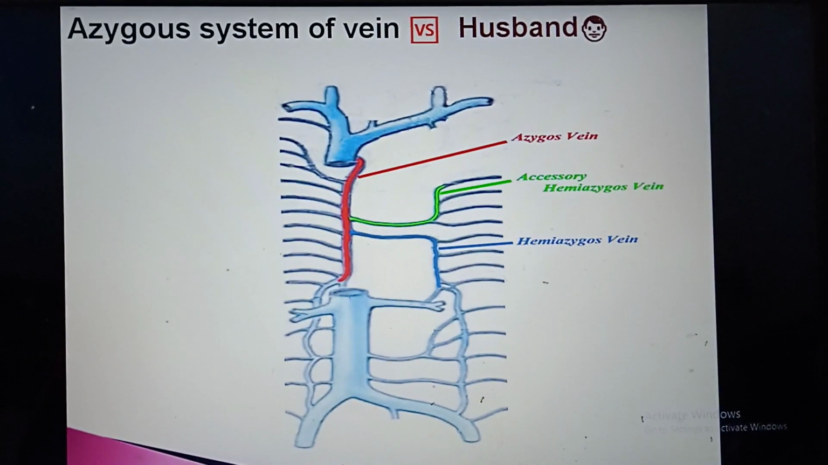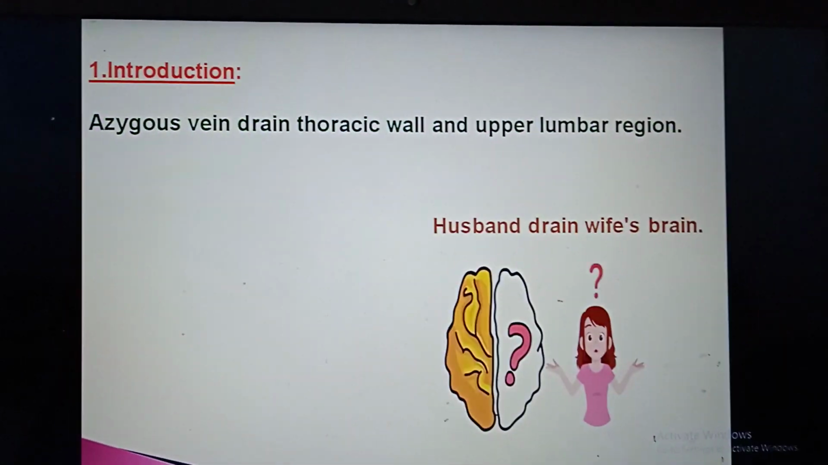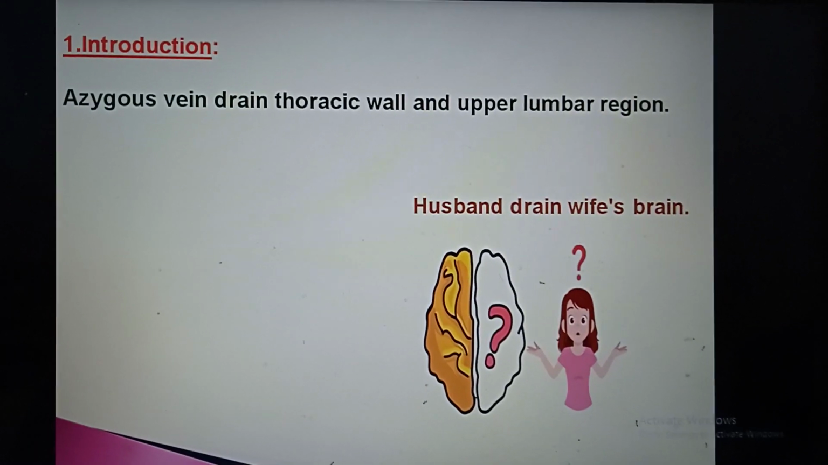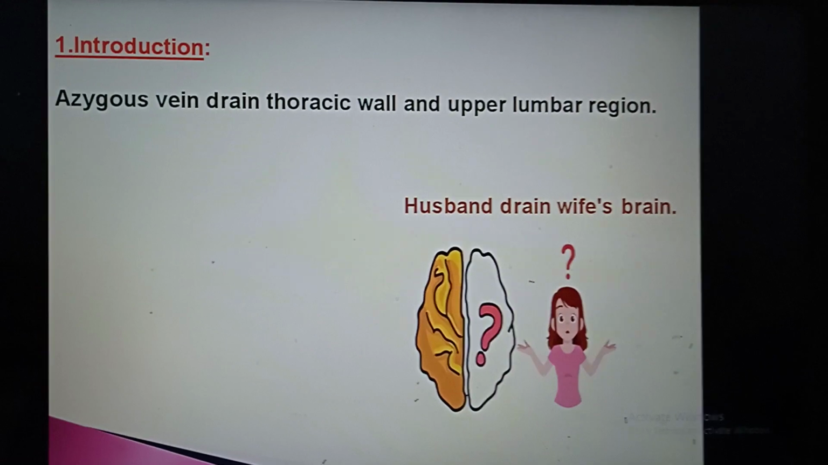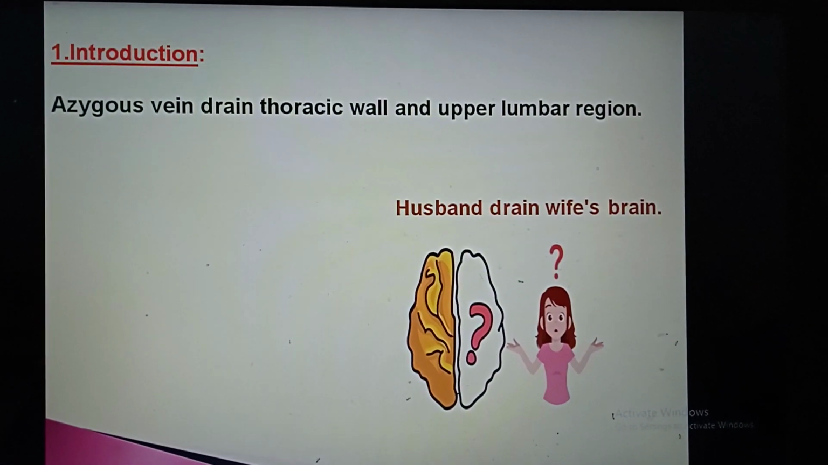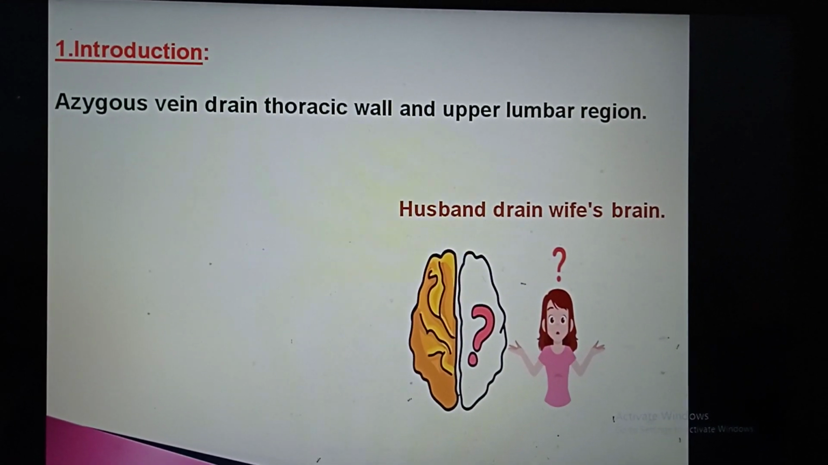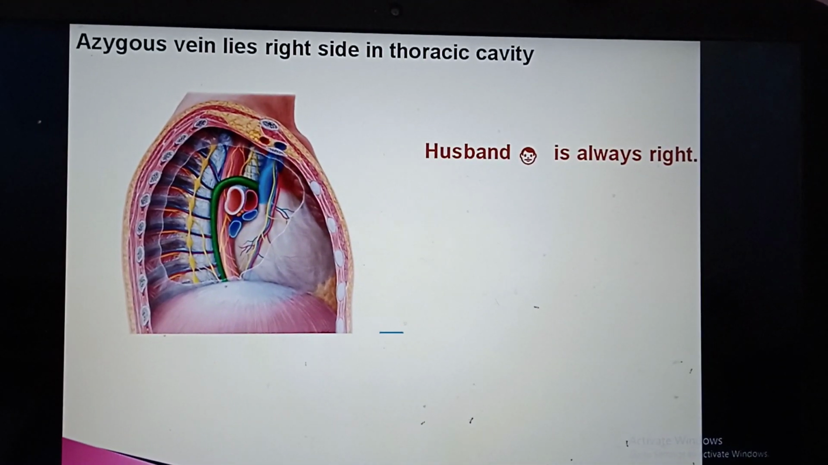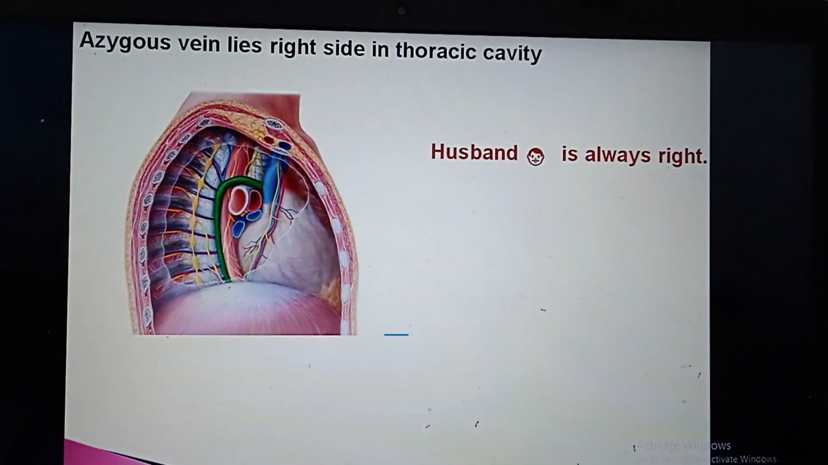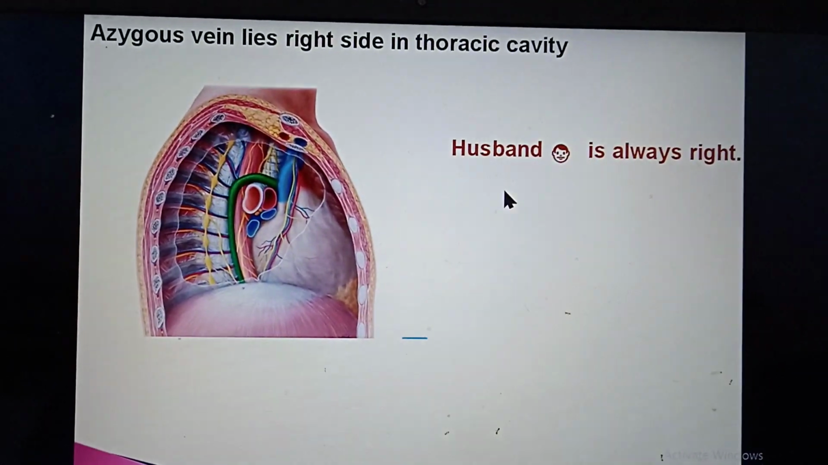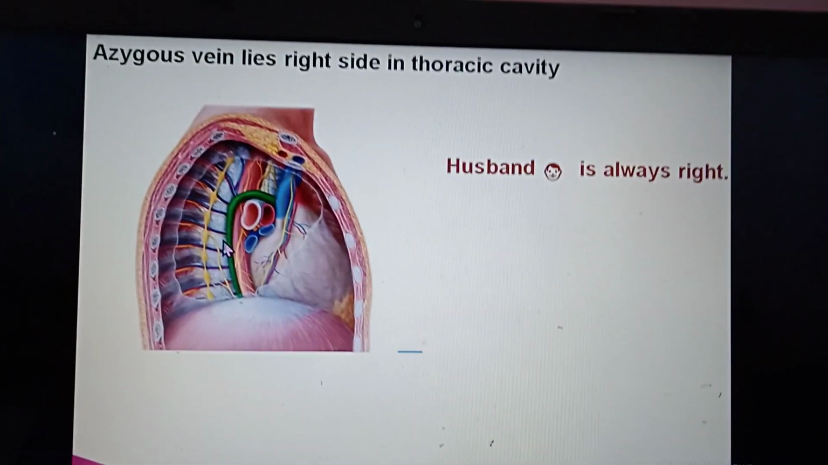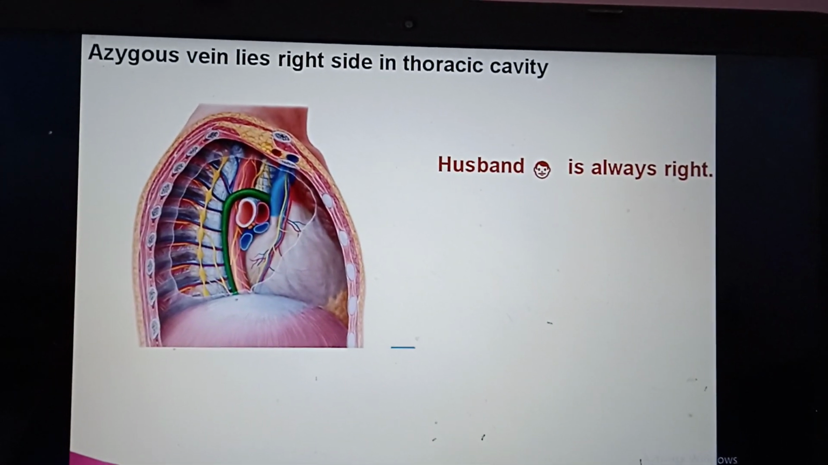Azygous system of veins versus husband. Introduction. The azygous vein drains the thoracic wall and upper lumbar region. Husband drains his wife's brain. The azygous vein lies on the right side in the thoracic cavity, in green color. Husband is always right.